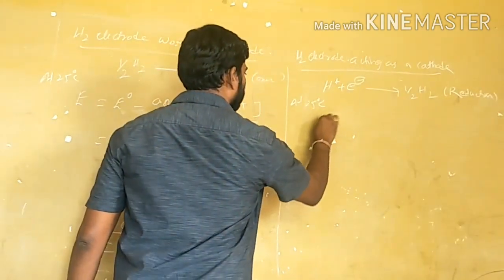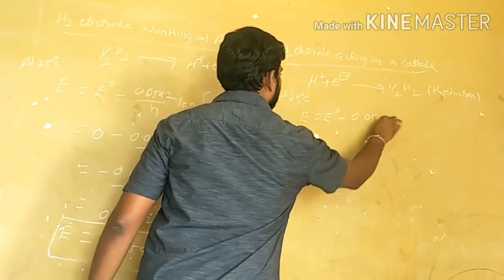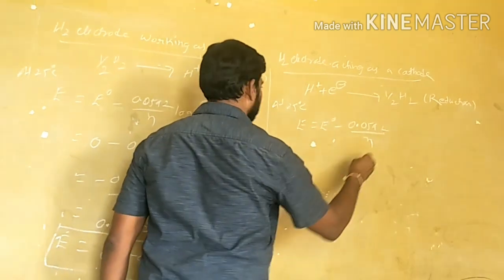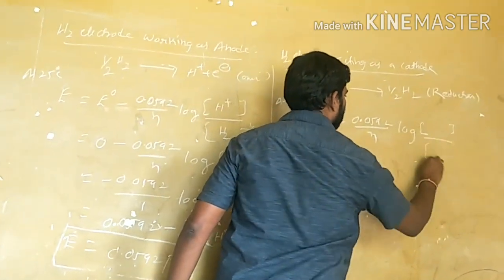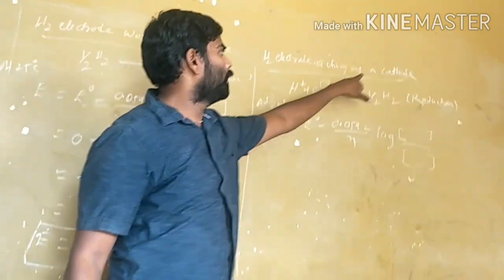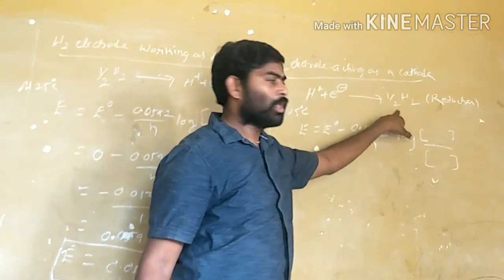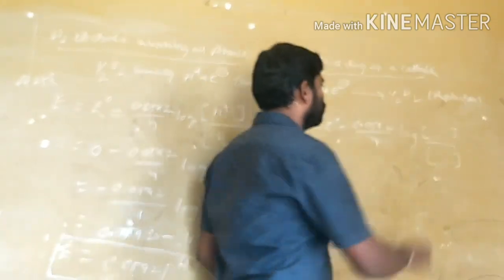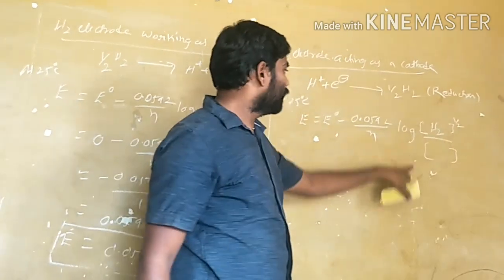This is what? E is equal to E naught minus 0.0592 by N log concentration of products by concentration of reactants. When this hydrogen electrode is acting as a cathode, the possible reaction is this one. Now what is the product? The product is hydrogen gas, H2. Now the reactant is what?